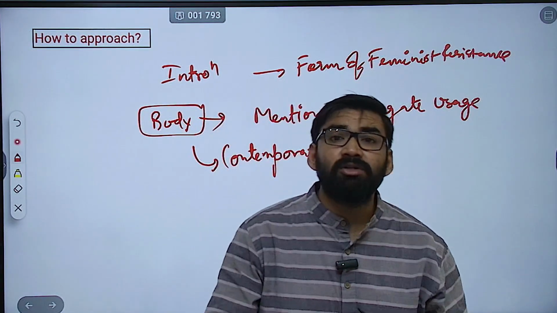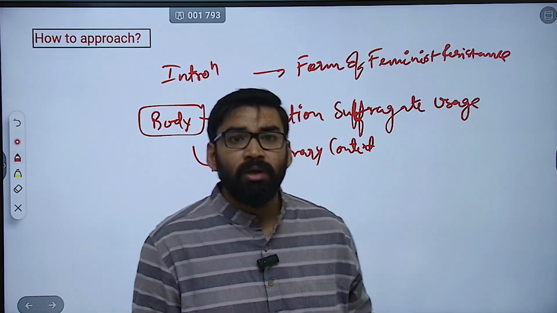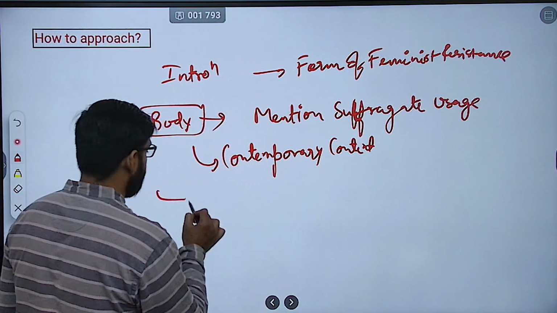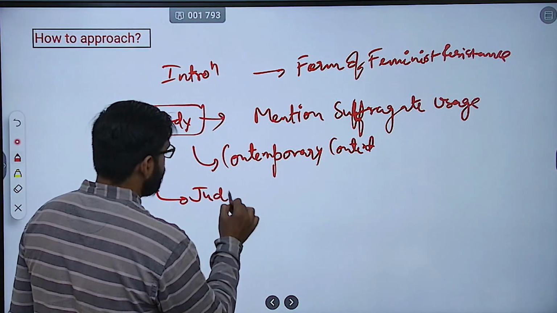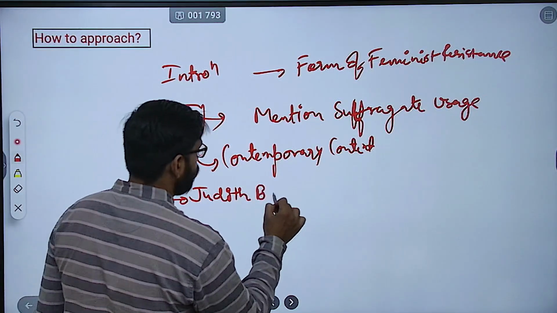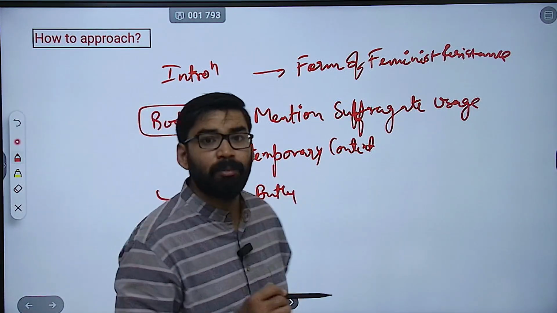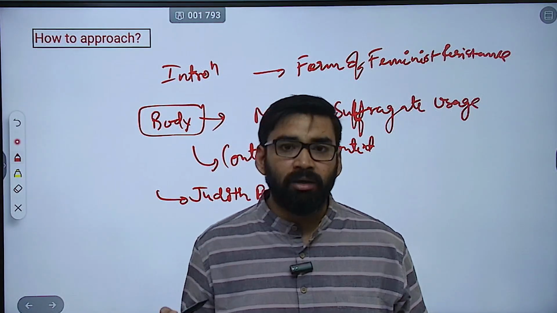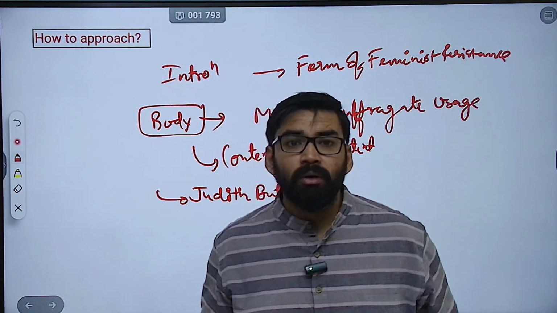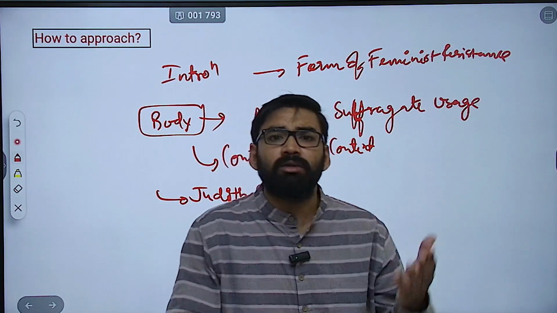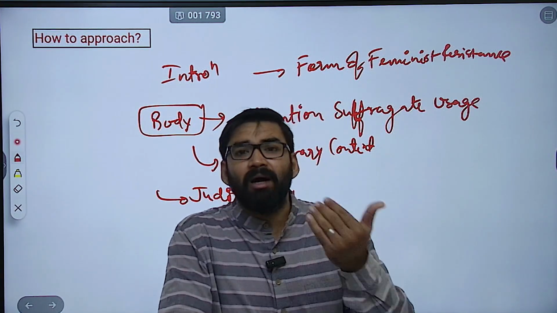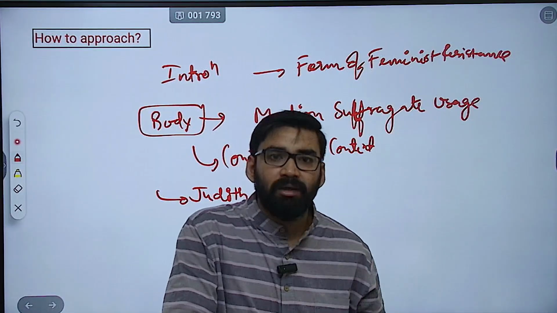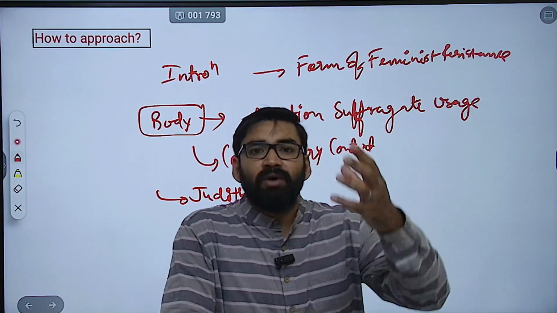Then you can give the theoretical analysis also. अब theoretical analysis में you can mention Judith Butler, very important scholar, सभी लोग PSIR में पढ़ते हैं, Judith Butler, है ना, performativity of gender. Then Simone de Beauvoir, all these scholars, that one is not born but rather becomes a woman. Then Rosemary Tong, varieties of feminism.